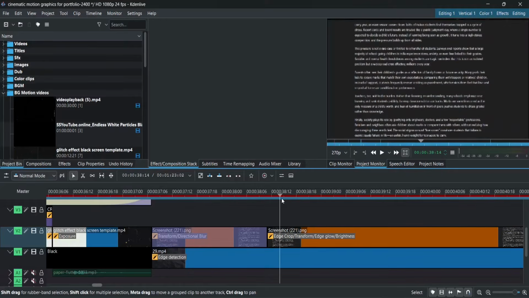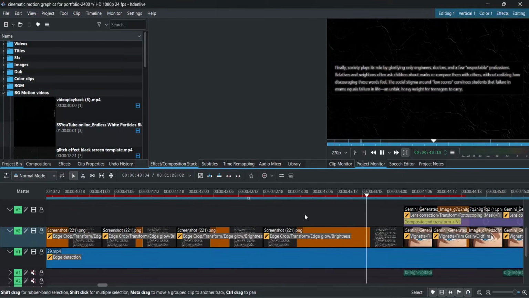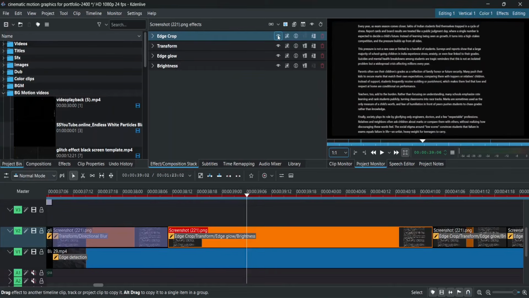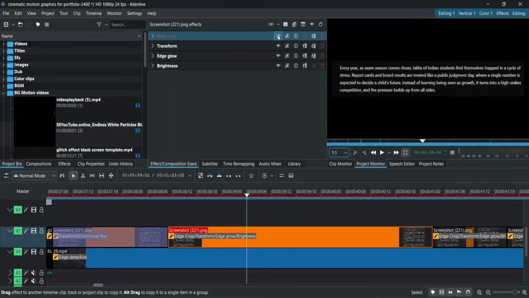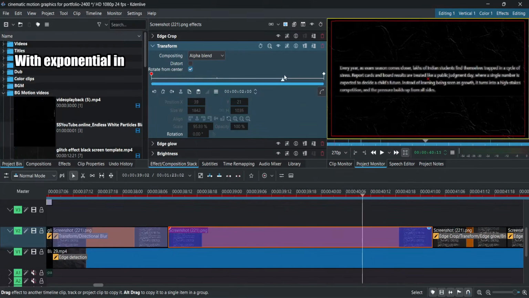For the other clips synced with thousands, parents, teachers, and society, I use the same formula. Edge crop for selecting or cropping the screenshot to the paragraph where the message or dialogue source is. Then transform for a little zoom-in animation if you noticed.